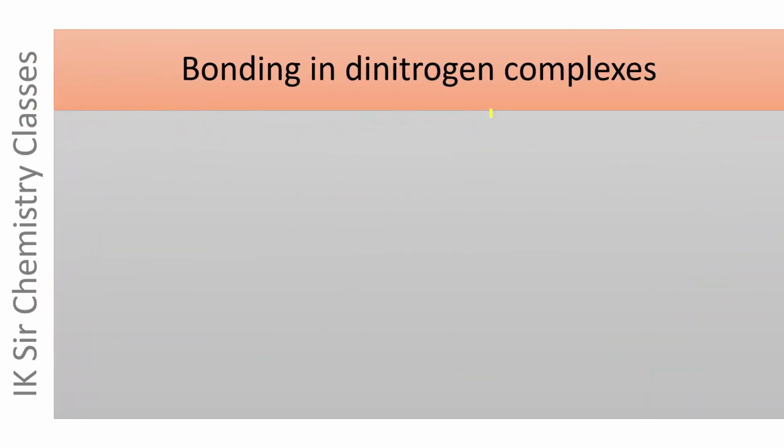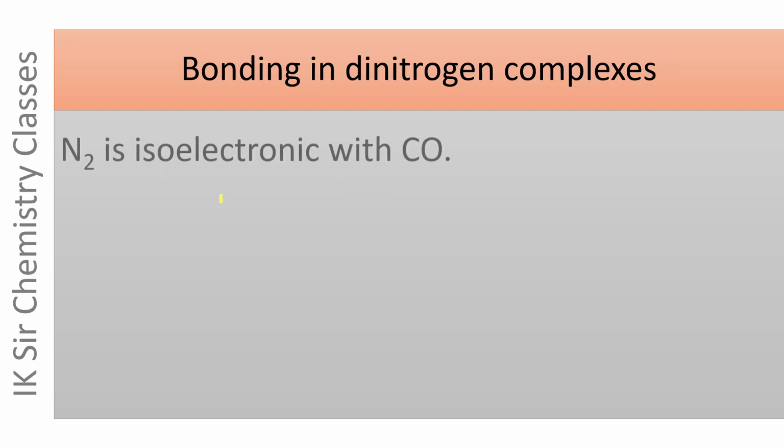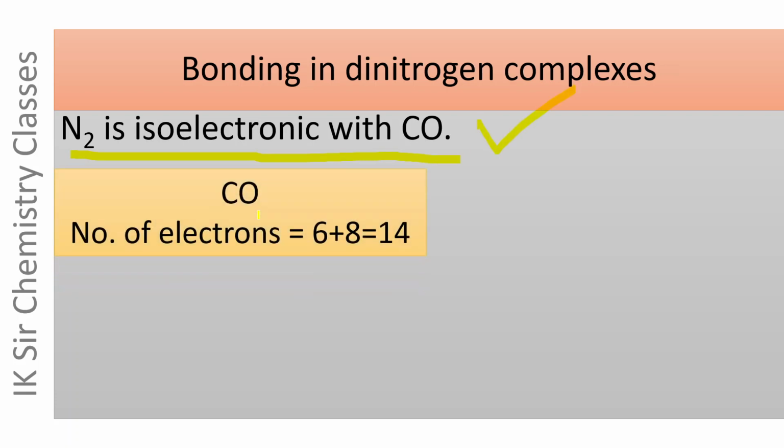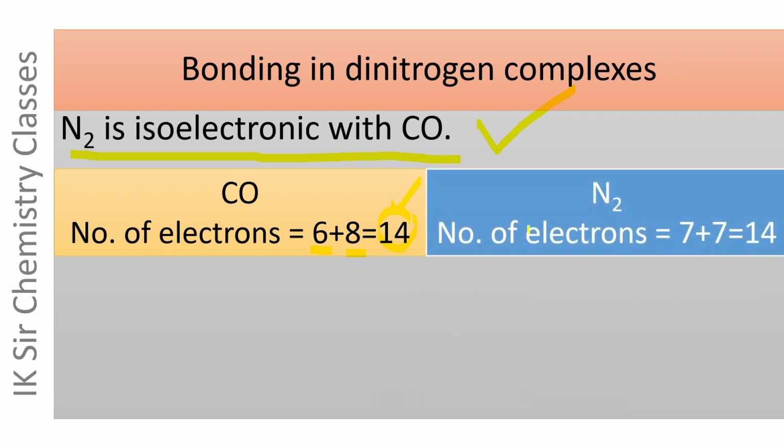Bonding in dinitrogen complexes. N2 molecule is isoelectronic with CO. CO molecule contains 14 electrons, 6 electrons in carbon atom and 8 electrons in oxygen atom. And in N2 molecule also the number of electrons is 7 plus 7. 7 electrons are present in one nitrogen atom, and hence in two nitrogen atoms there will be 14 electrons.